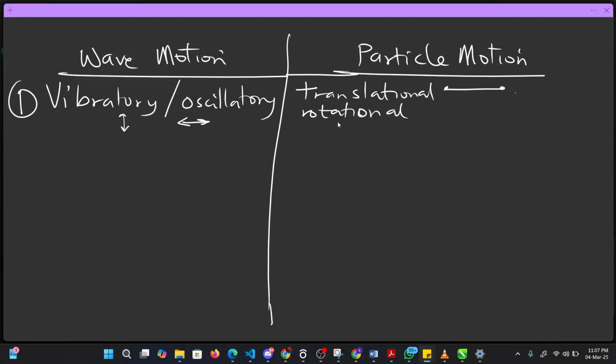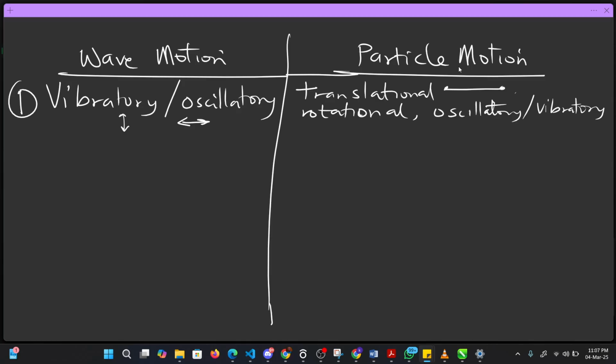Where wave motion doesn't do that, a particle can also oscillate, or it can even vibrate.